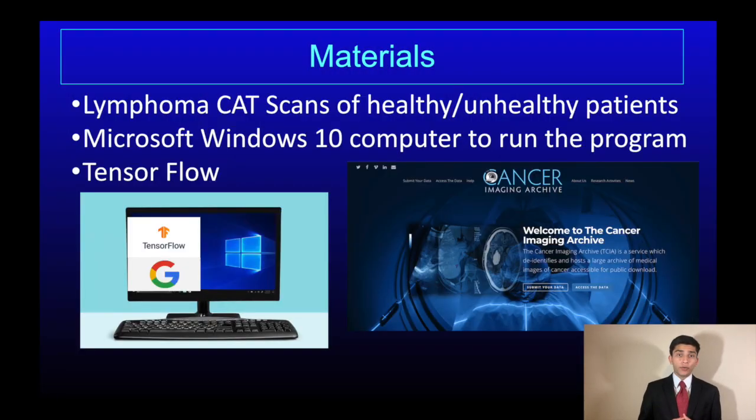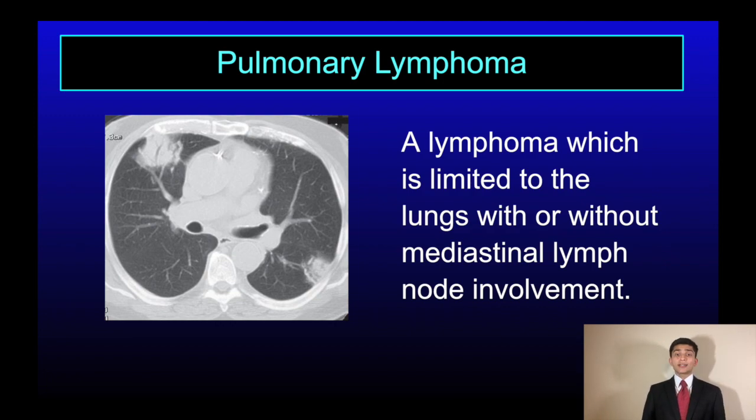Our project did not require many materials. All we needed was an up-to-date computer that can run the software, CT scans from both healthy and lymphoma-diagnosed patients, and lastly, a software known as TensorFlow, but I'll get onto that later. For our project, we decided to focus on pulmonary lymphoma, which is lymphoma in the lungs, and we were able to get CT scans from over 150 different people.